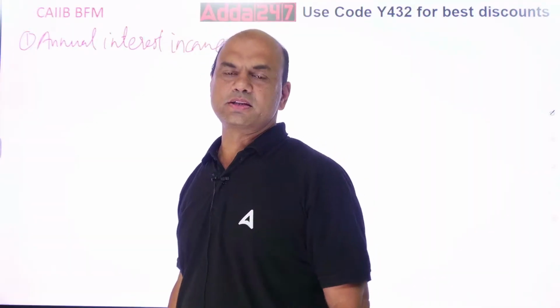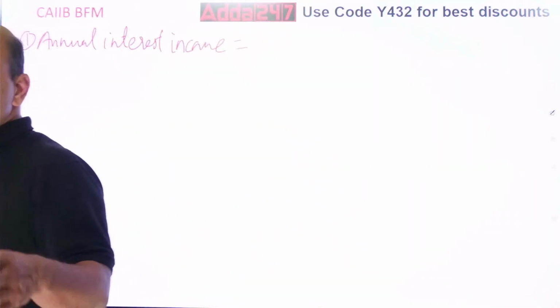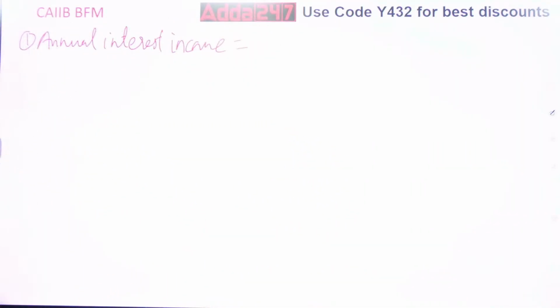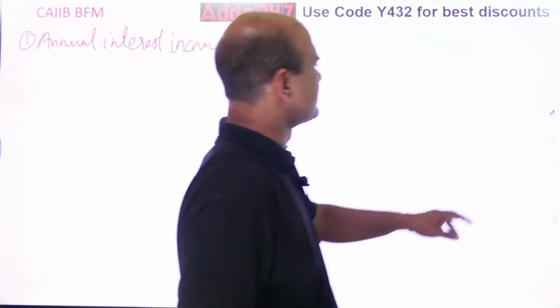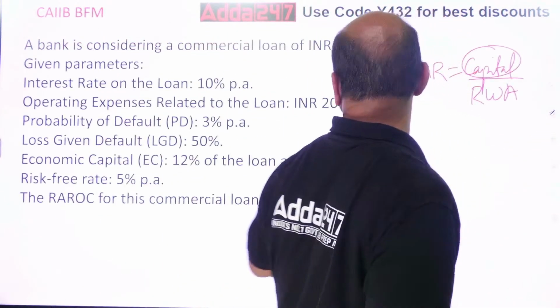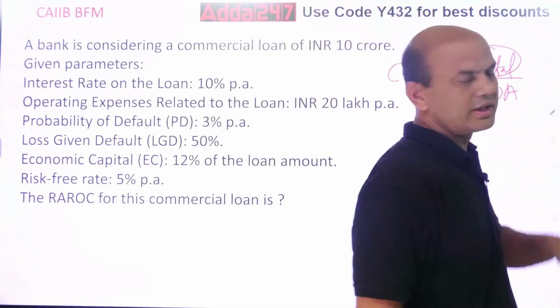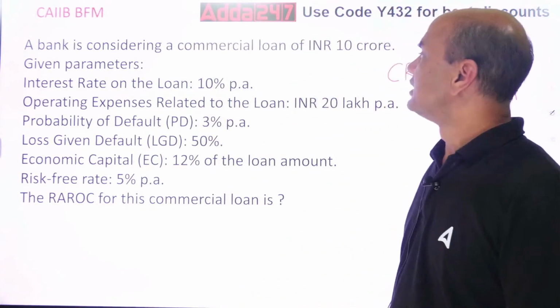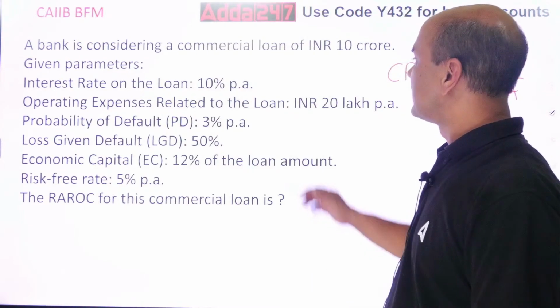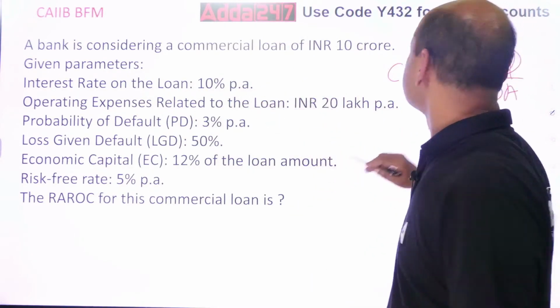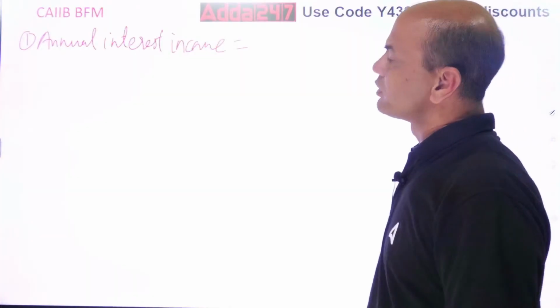What is the annual interest income over here? Look at the case. Pause the video, go back again. What is it given? Commercial loan is of 50 crores and interest rate is 8%, right? Sorry, 10 crores. And what is the rate of interest? Rate of interest given is 10%. Okay, 10 crores, 10%.